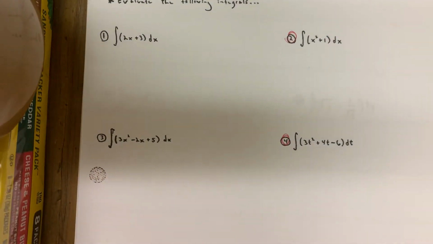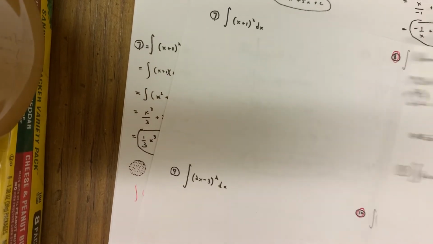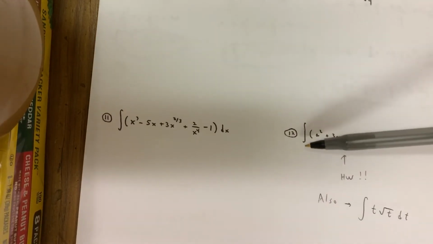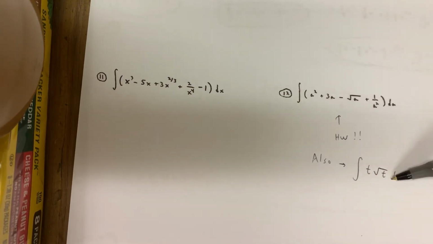If you want, right now, you could just put this video on pause. Do 2, 4, 6, 8, and 10. Don't do 12. 12 is going to be for homework. Also, this problem for homework, the integral of t radical t with respect to t, add that to your homework as well.